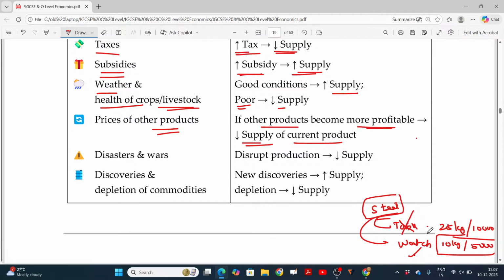Is that okay? And in case of disasters and wars, disruption of production will lead to decrease in supply. Then discoveries and depletion of commodities. Some commodities are not available in the market. Depletion happens. In case of new discoveries, high supply will be there. Depletion reduces the supply. So these are the other reasons, not being the price. Price leads to contraction and expansion, and these factors lead to increase or decrease in supply. Hope you'll be able to understand this part.